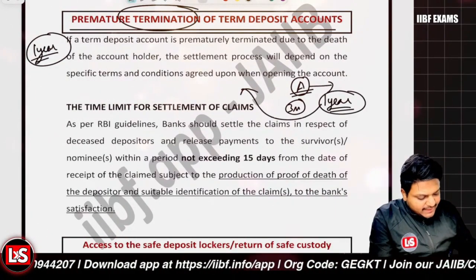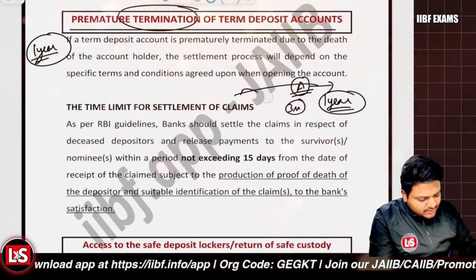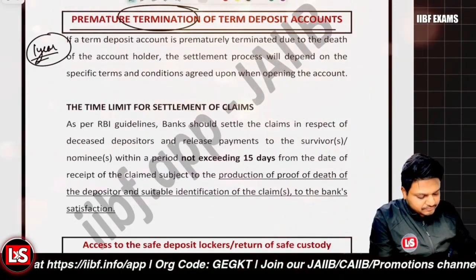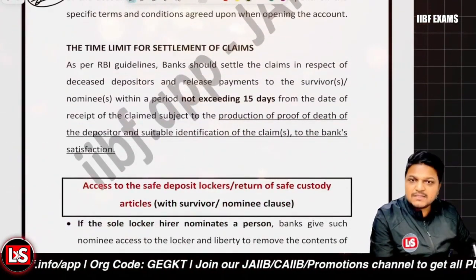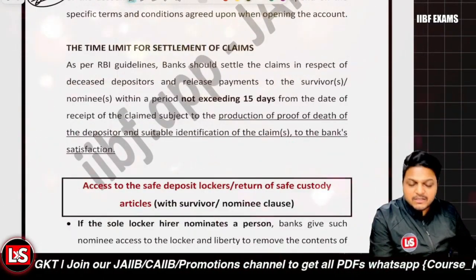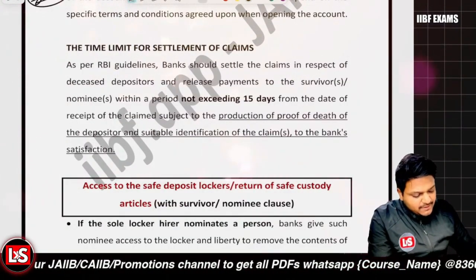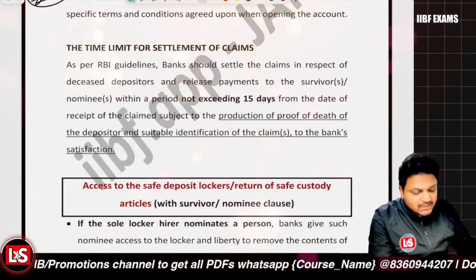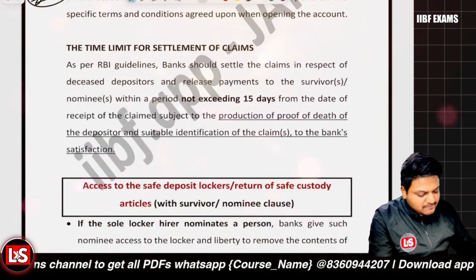Clear with it? And there is actually a time limit for the settlement of claims. Let's say if the person dies and an application is given, there is a guideline by the Reserve Bank of India that banks must respect in case of deceased depositors.